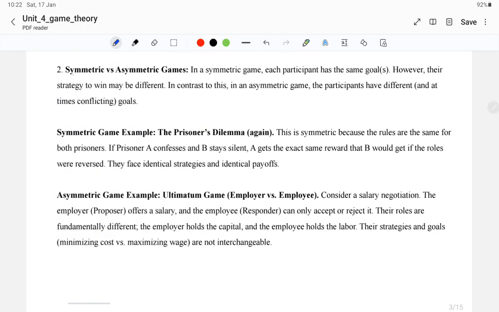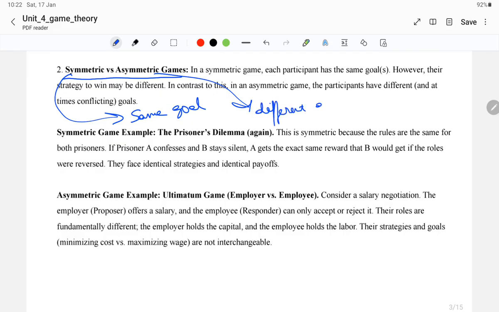The second category of game theory is symmetric versus asymmetric games. Symmetric means the same goal, whereas asymmetric means different goals. In a symmetric game, the strategies may be different for each person, but the goal remains the same. In an asymmetric game, the goals are different.